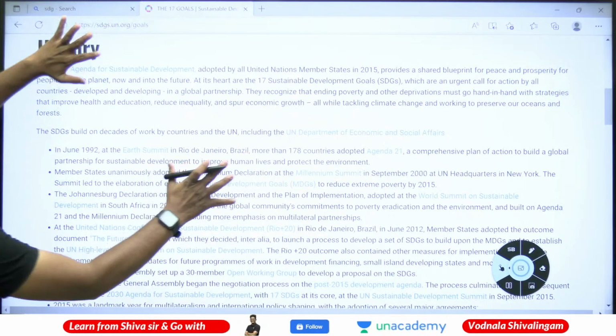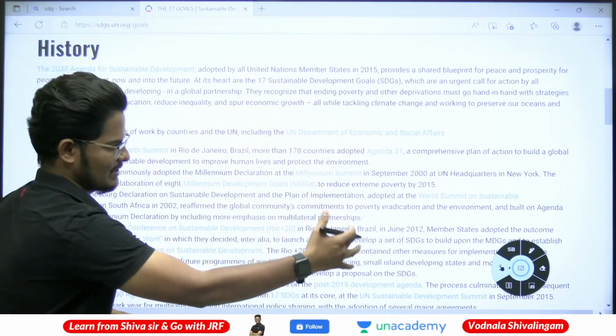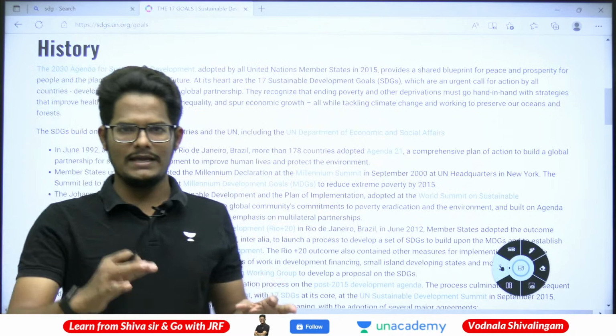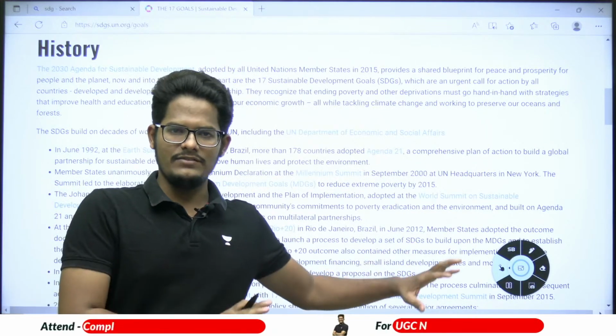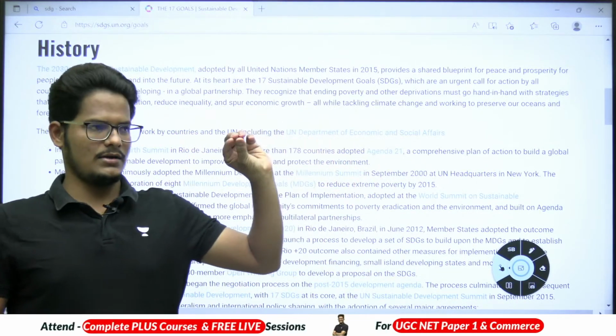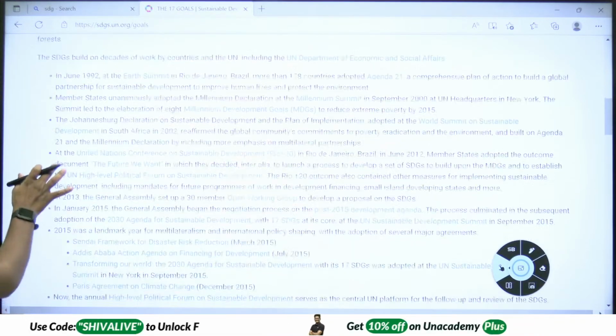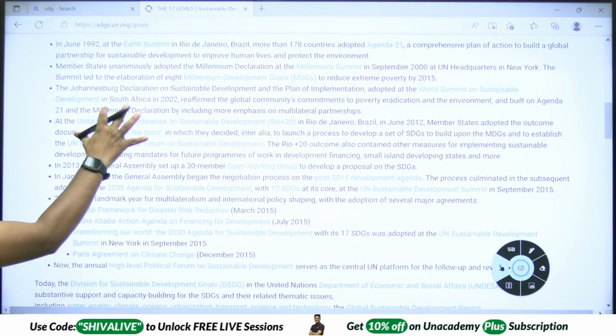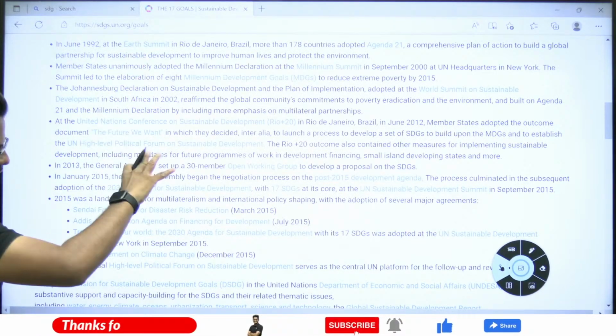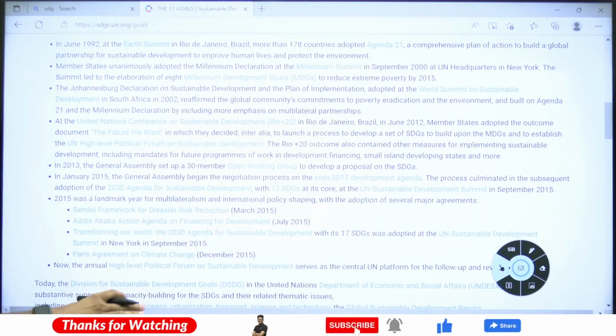I will try to cover this part after completing the pending portion of SDG number 9 to 17. Once we are done with the important small points with respect to those SDGs, I will come back to this slide and explain the background, how it started, how it is going on, and the implementation progress also.